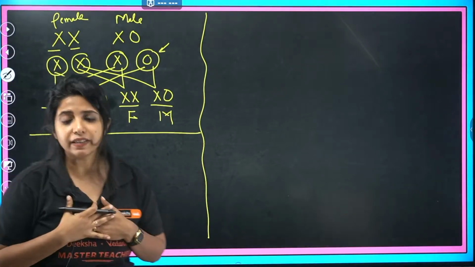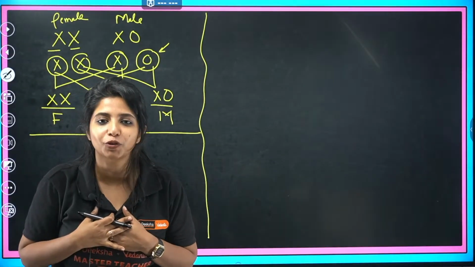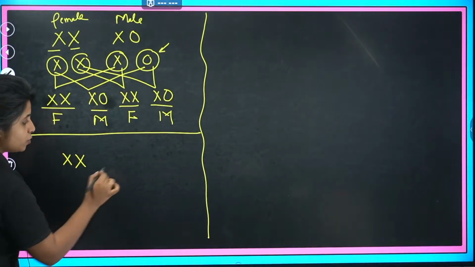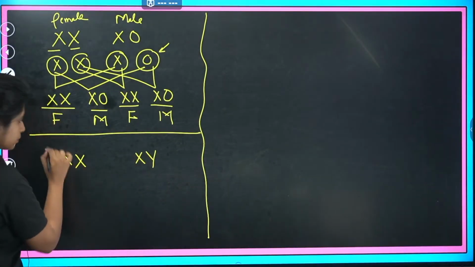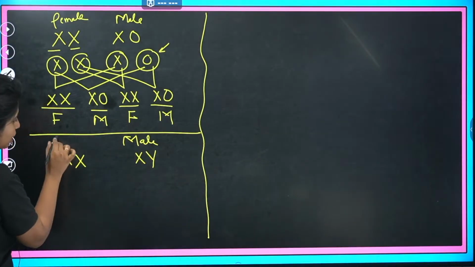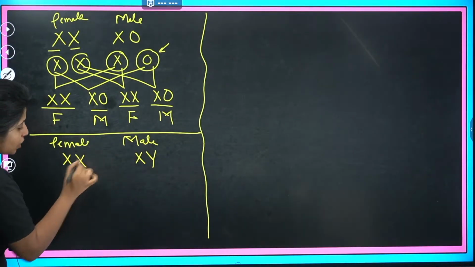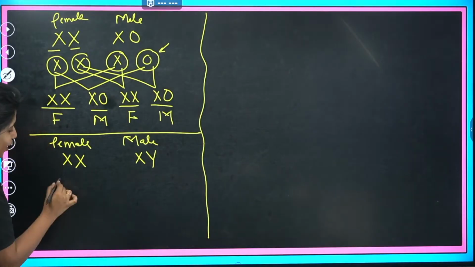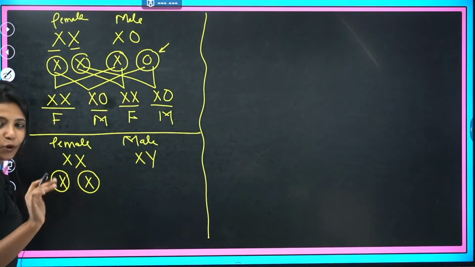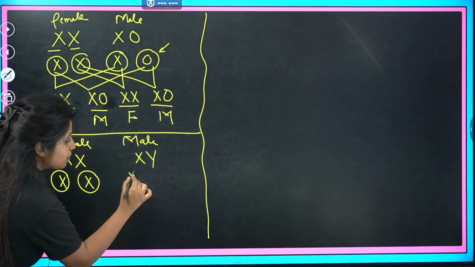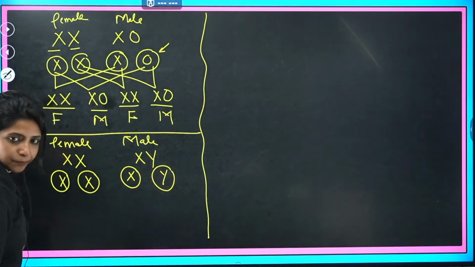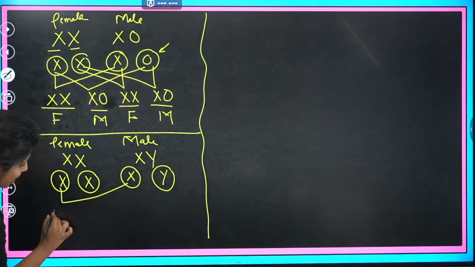What happens in our case, human beings? In human beings, we have XX chromosomes and XY chromosomes. Males have XY and females have XX. Now what will they give to the gamete? Females have just the X chromosome, so it will be the same type of chromosome that I give, no partiality. In the case of male, 50% of the sperm will carry X, and the other 50% will carry Y. Suppose this and this come together, I get XX.